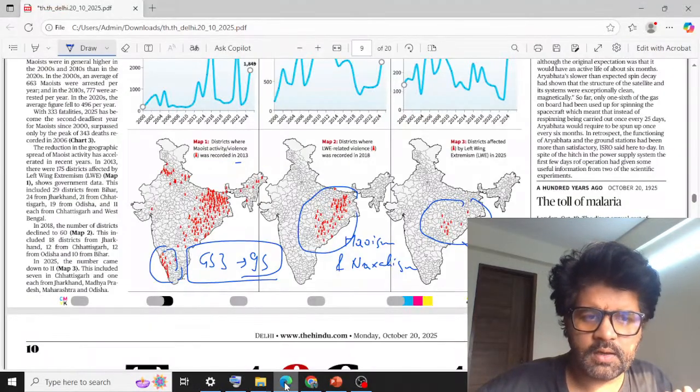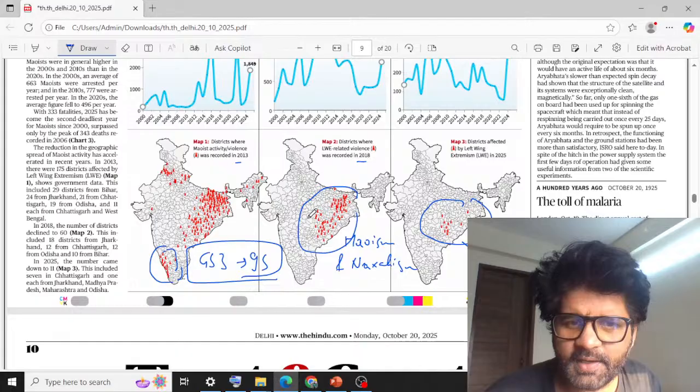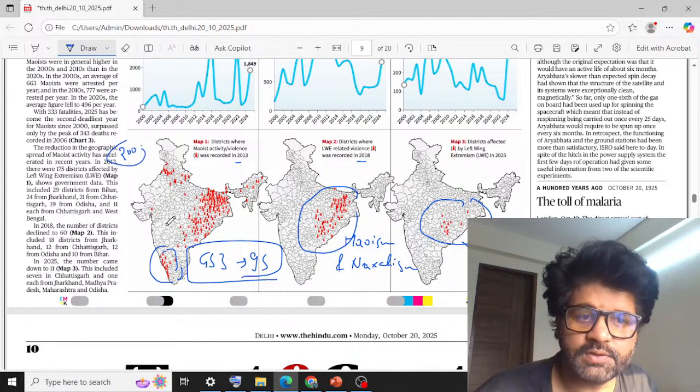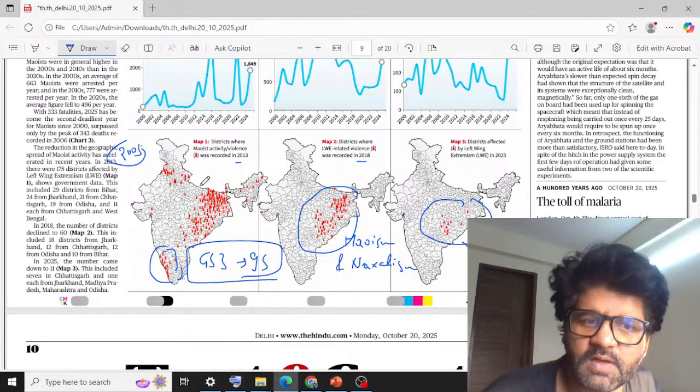Kerala was not there from long time back. From 2018 onwards, you don't see Kerala. Kerala, you were saying in 2013. Salwa Judum is 2005 around. You can see how much impact. We are not saying it directly happened because of Salwa Judum and all.